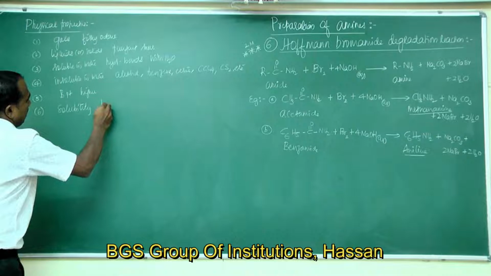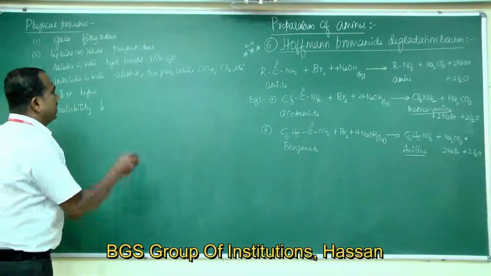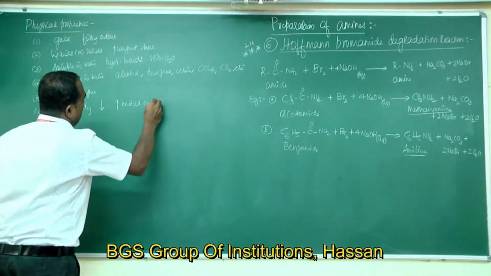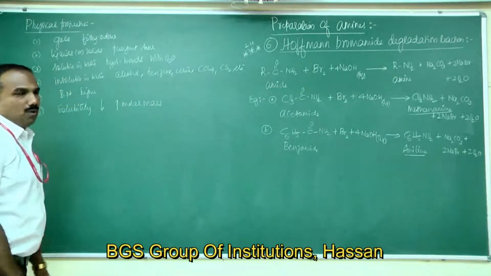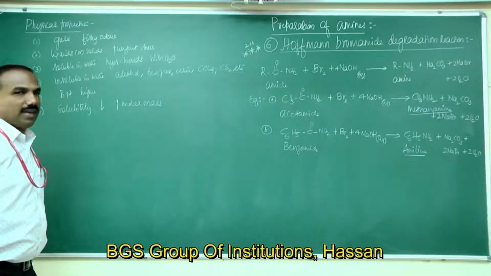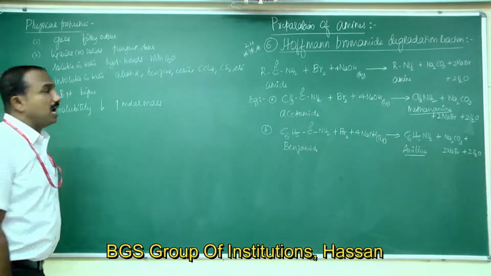Solubility of amines decreases with the increase in molecular mass, and also due to the increase in size of the hydrophobic part of the alkyl group.